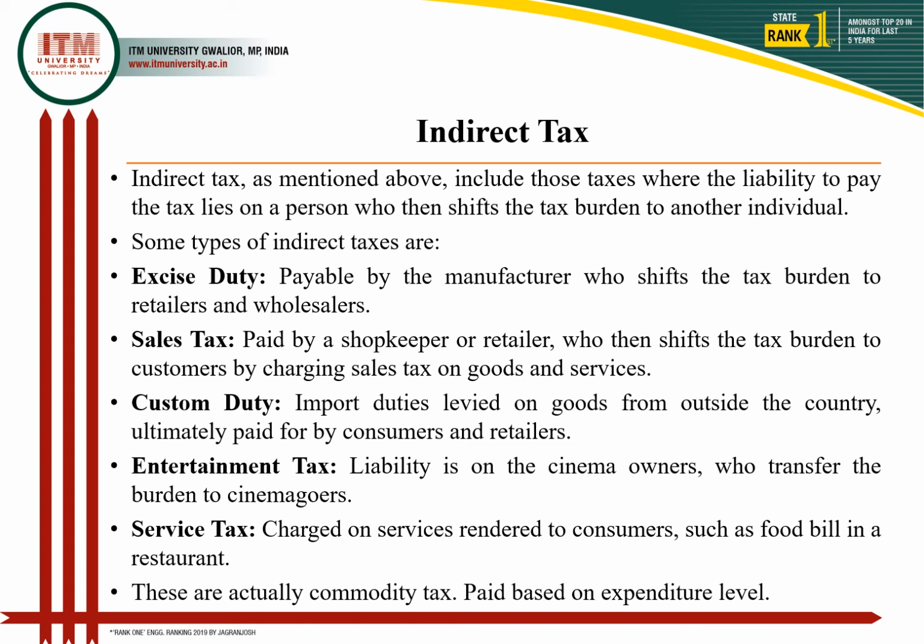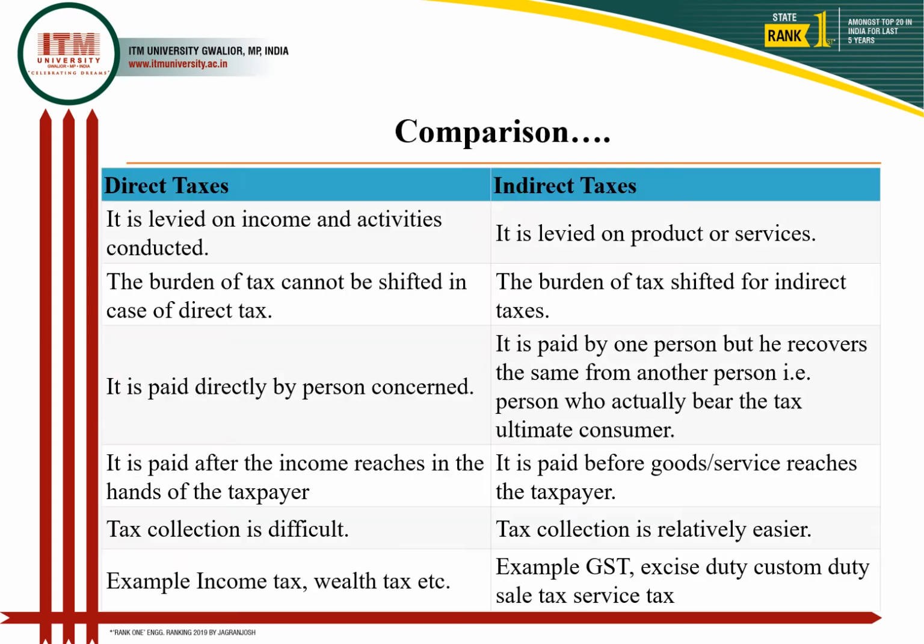So indirect taxes are generally based on the expenditure level, while direct taxes are based on the income level. So this is what between these two, and the comparison can be made on the basis of this tabulation. Direct tax is levied on income and activities conducted, while indirect tax is levied on the product or services rendered. The burden of tax cannot be shifted in the case of direct tax, but in the case of indirect tax, the burden is going to be shifted, rather it's going to be distributed.